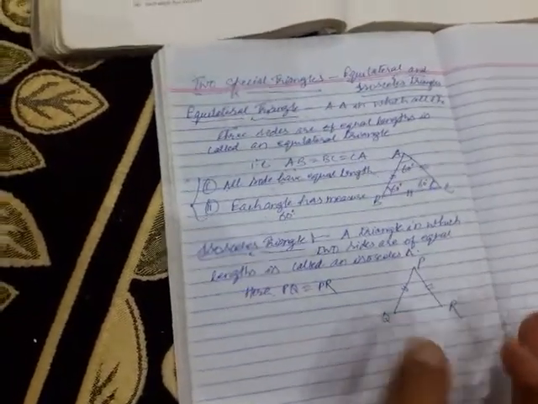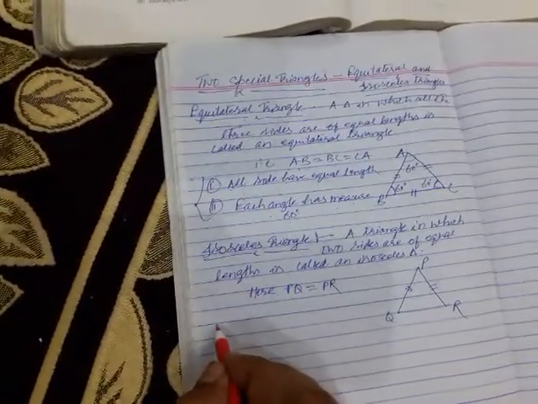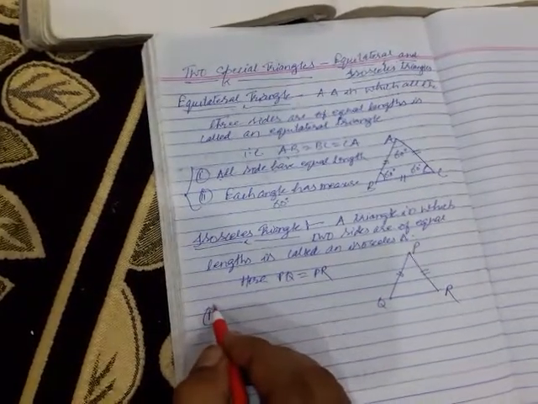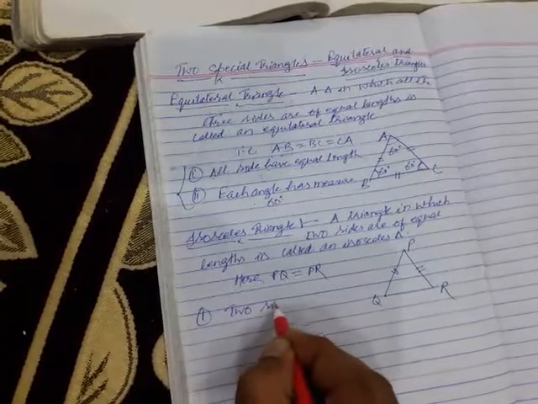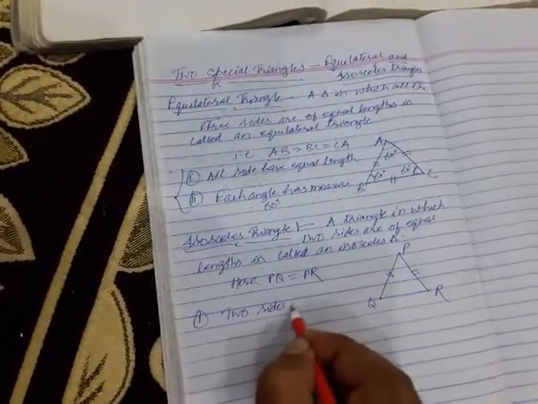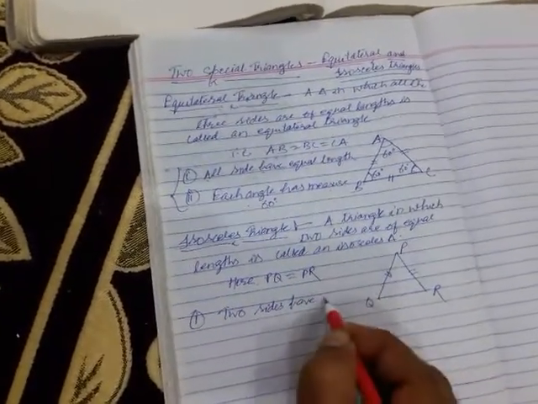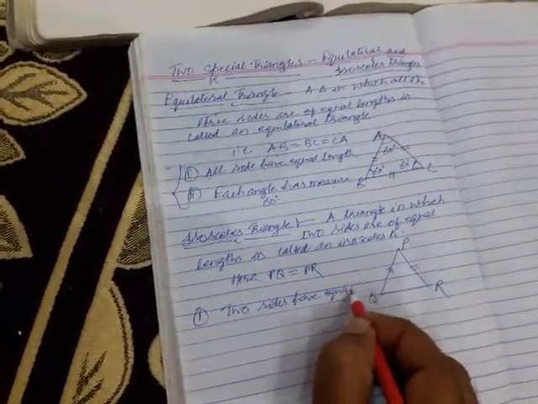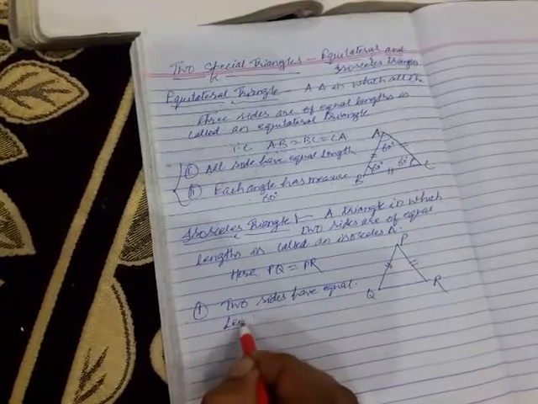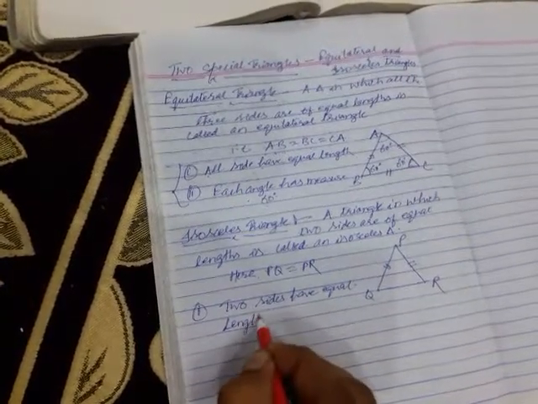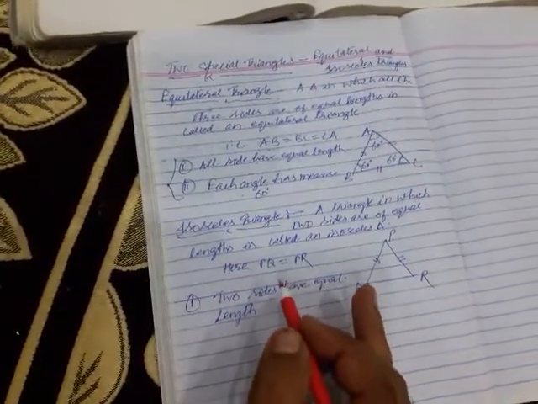So some properties are there. First property in an isosceles triangle: two sides have equal length.